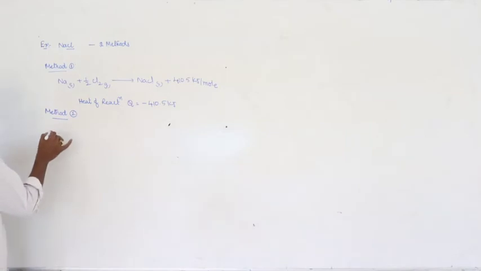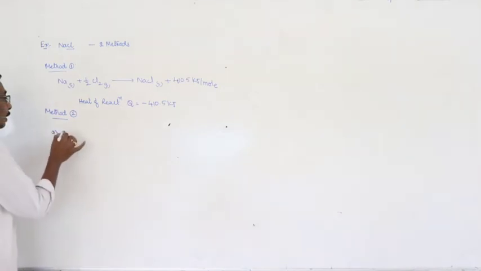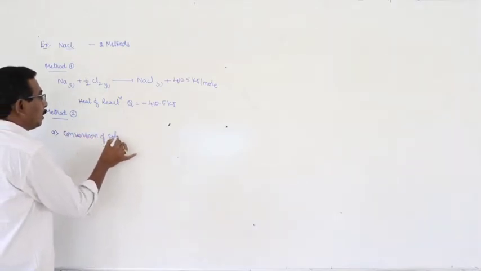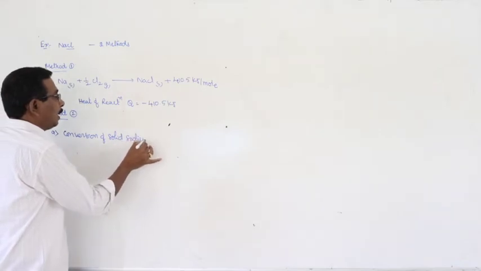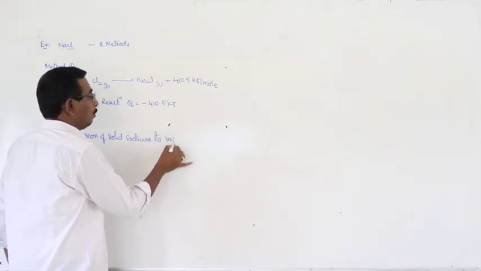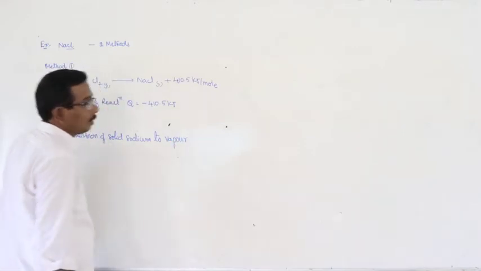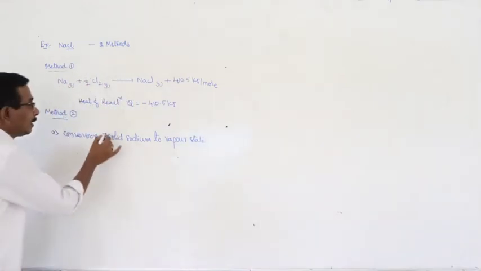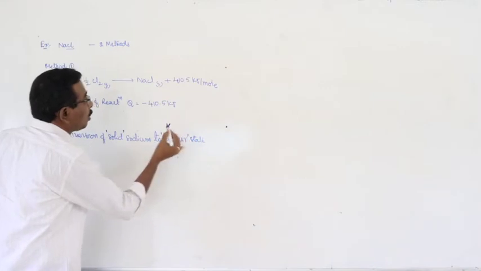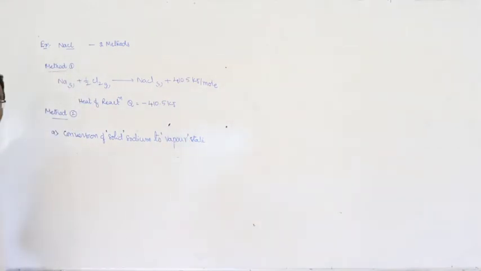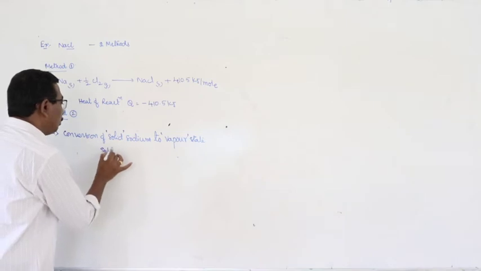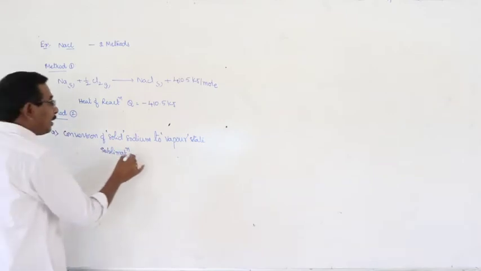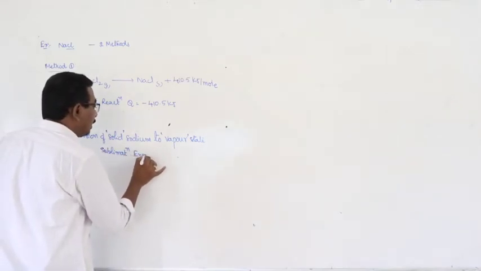What are they? The first one is conversion of solid sodium to vapor. What happened here? The solid sodium directly goes into the vapor state without melting. That phenomenon is known as sublimation, and the amount of energy required for the sublimation is known as sublimation energy.